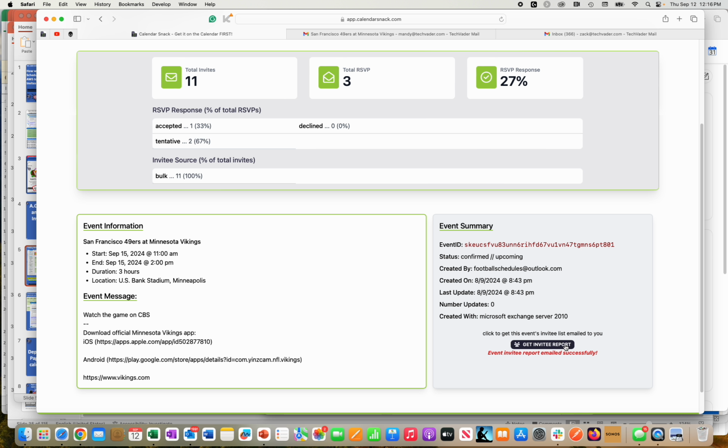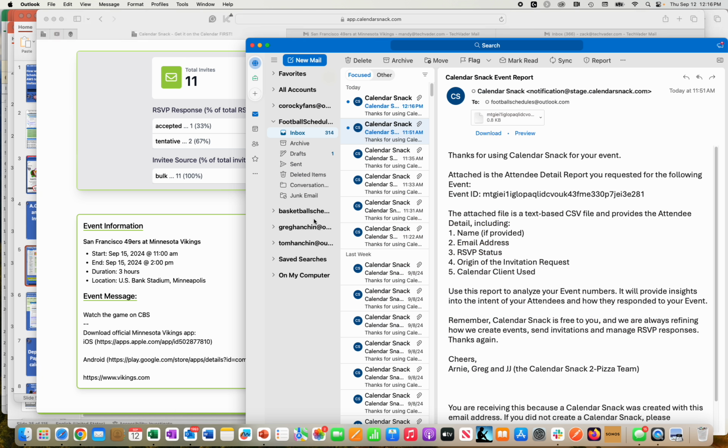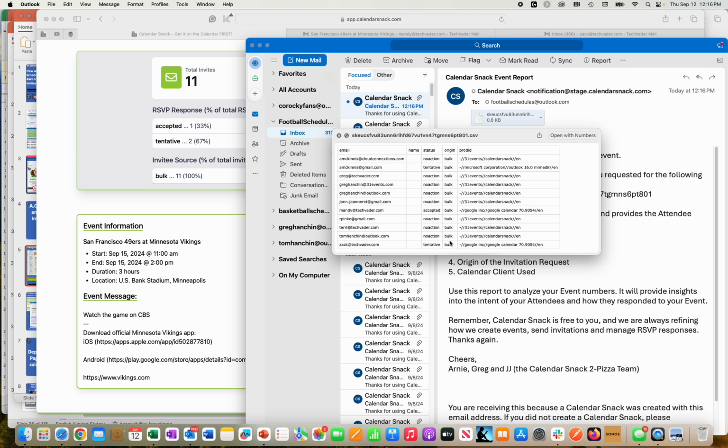In the demo, I've set the get invitee report. That's an autobot that goes out, gathers all that data out of the S3 box, and sends you a nice report back to the organizer. The organizer is right here. And you'll see that it's 12/16, so this is the latest report. This will be for the 49ers game. And when we go up, you'll see Mandy accepted here, and Arnie, which you did not see, he's downstream. He said tentative, but Zach you saw, so Zach and Mandy, Zach was tentative and Mandy accepted.